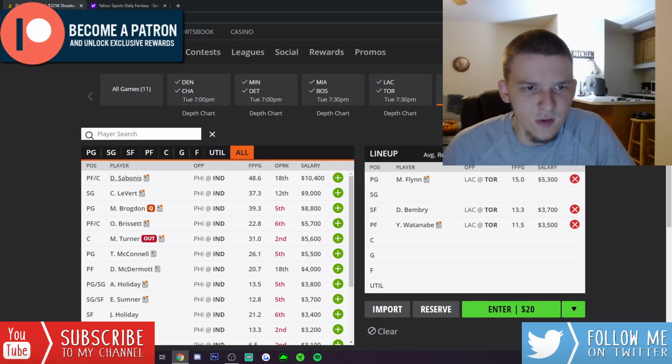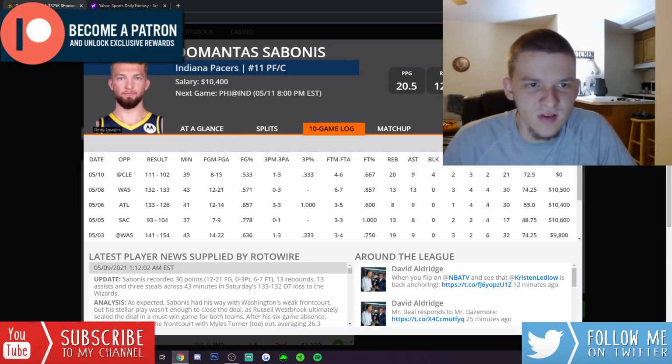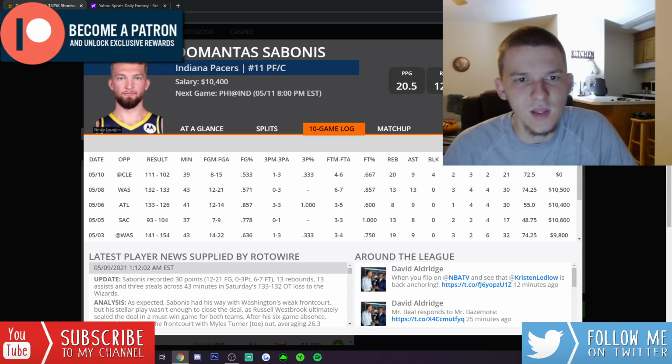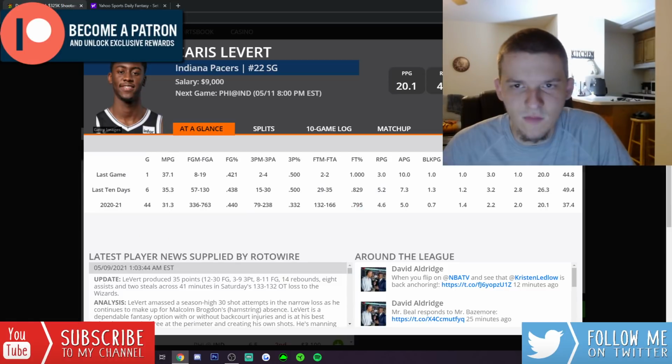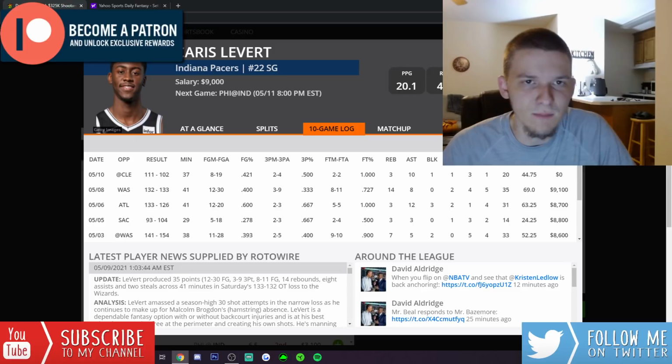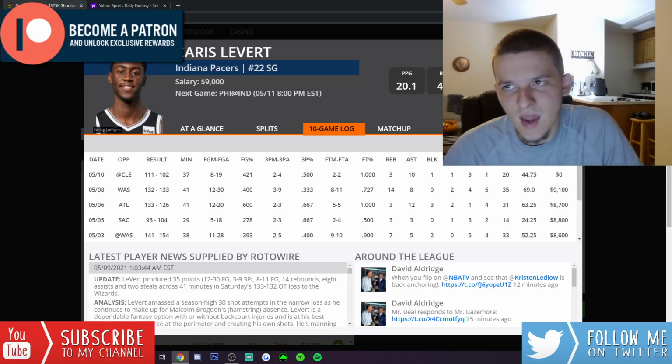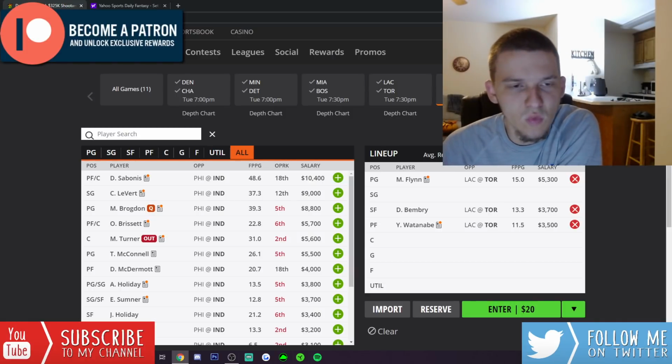Sabonis and LeVert just continue to crush on a nightly basis. Sabonis had another monster game on Monday night against Cleveland. Played 39 minutes, had 72 DraftKings points. He was one assist shy of a triple-double, had 21, 20, and 9. LeVert also had a decent game. He had 44 DK points in 37 minutes. So I think if Brogdon sits, these are the two guys we can definitely look to.